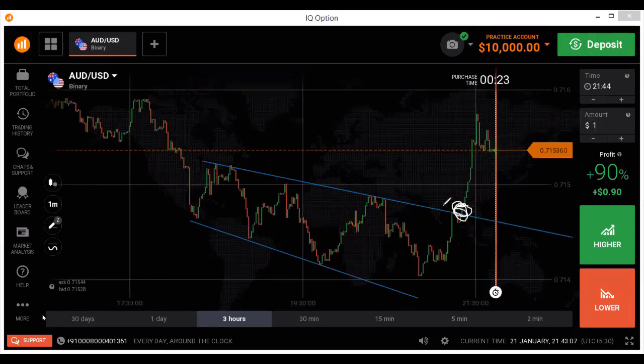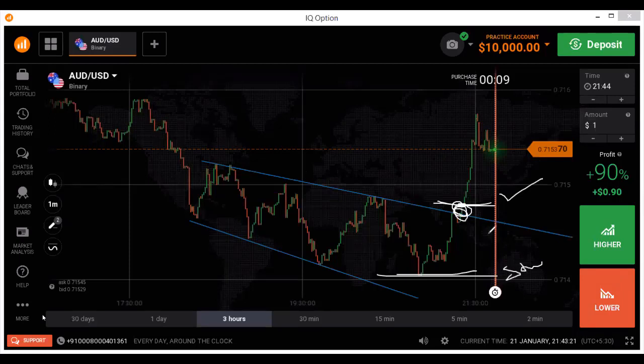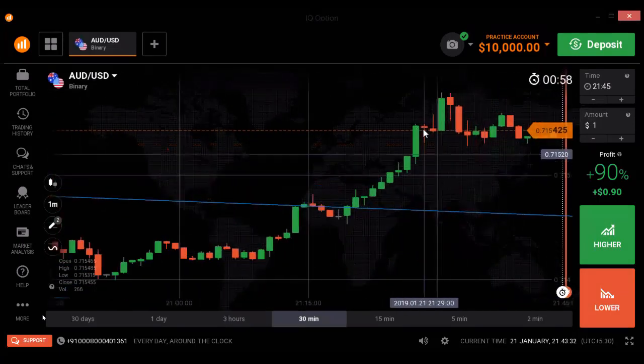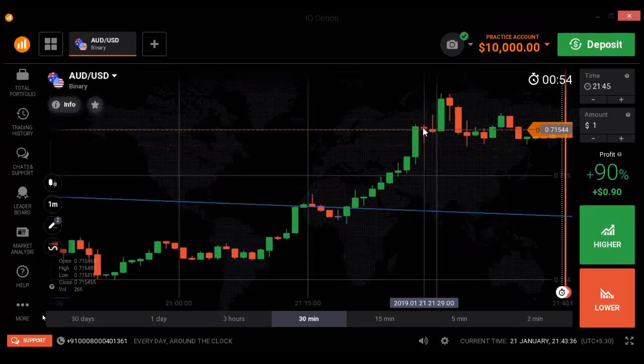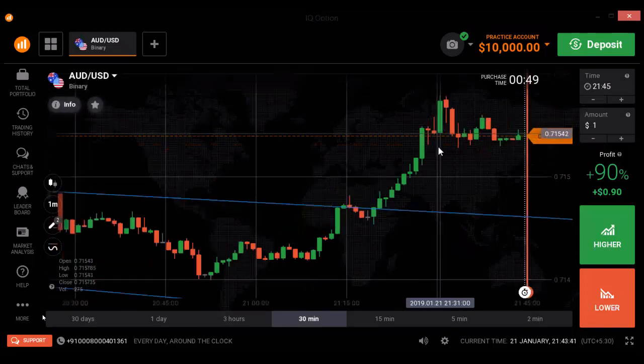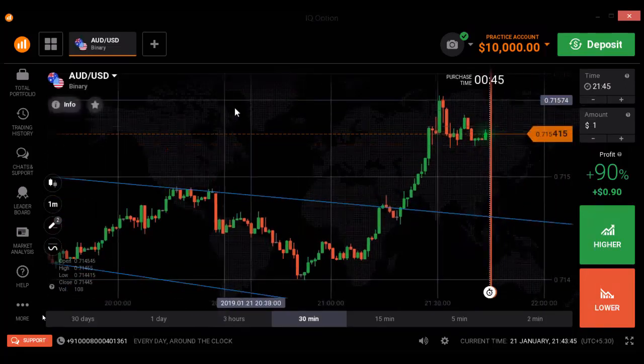This is a confirmation. We can place here a higher option, and the stop loss is here. If you want to trade on Forex, make this a stop loss, and this is an entry point. Okay, until you see any strong reversal sign, don't sell. Here you are seeing a double reversal sign, so you can take your profit at this area. At least you will get 10% or 20% of your total investment.